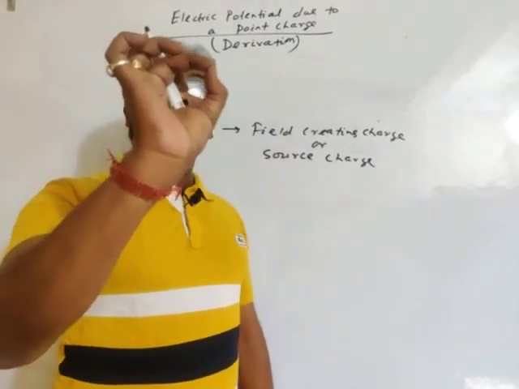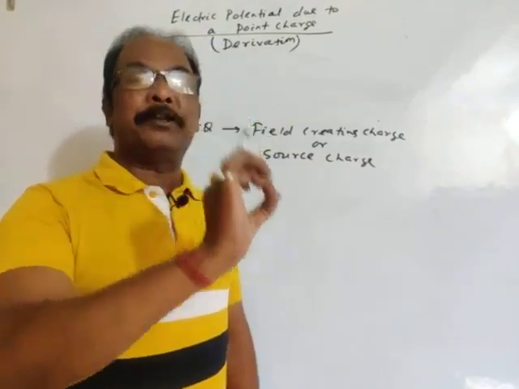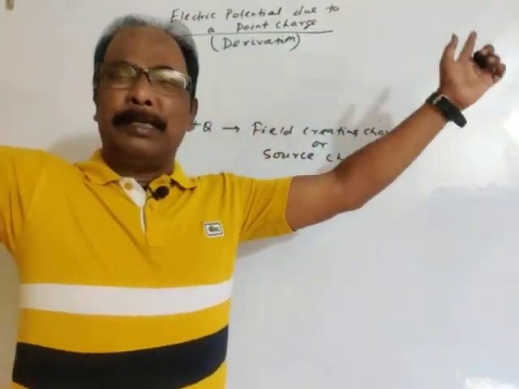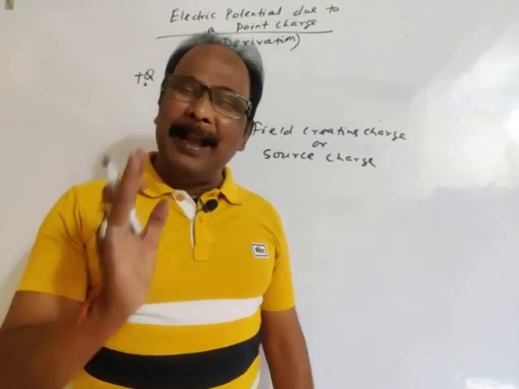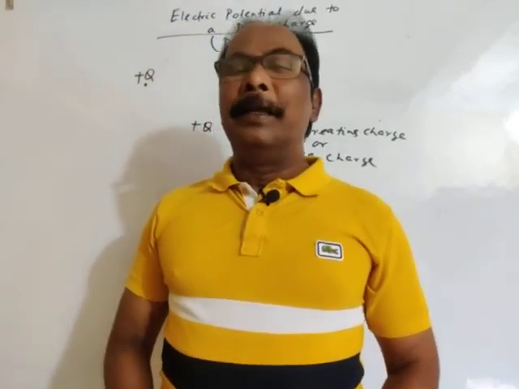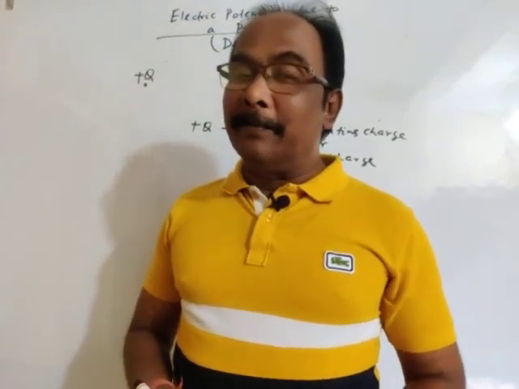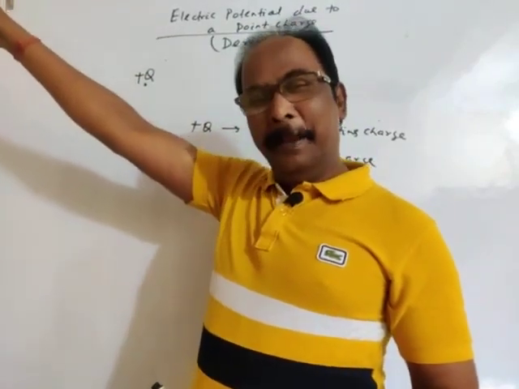If a point charge is placed in space, then it produces an electric field all around it. And as we know, the range of electric field is up to infinity. The range of electrostatic force is up to infinity.